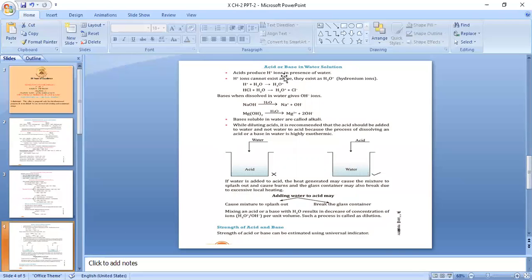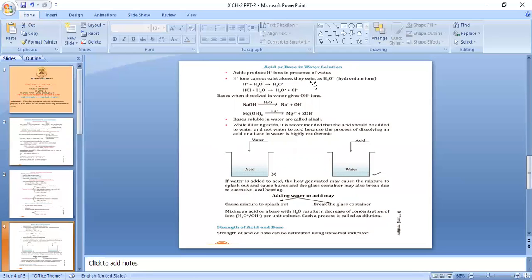Now, how do acids or bases behave when they are dissolved in water? Acids produce H plus ions only in the presence of water. Since these H plus ions have a very short life period, they cannot exist alone.